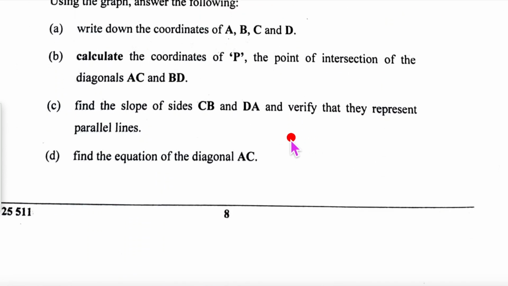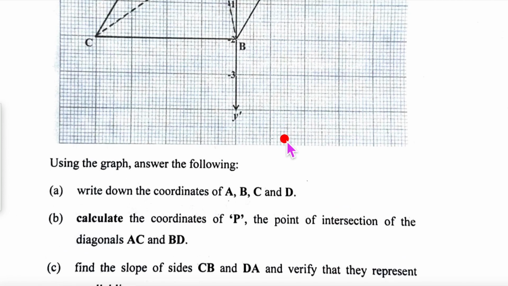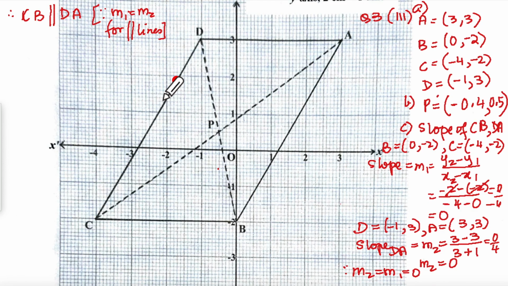D part, find the equation of diagonal AC. Diagonal AC. You want the equation of that. Equation of AC. For AC, I will need the slope of AC. So A is 3, 3, the coordinates, and C is -4, -2.